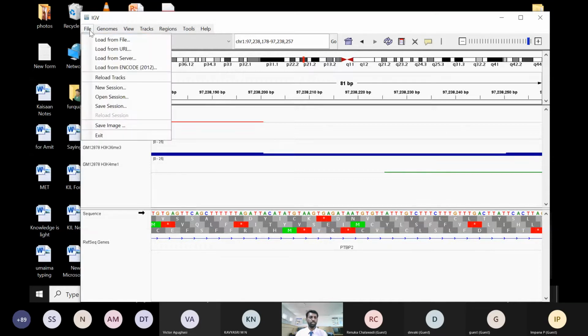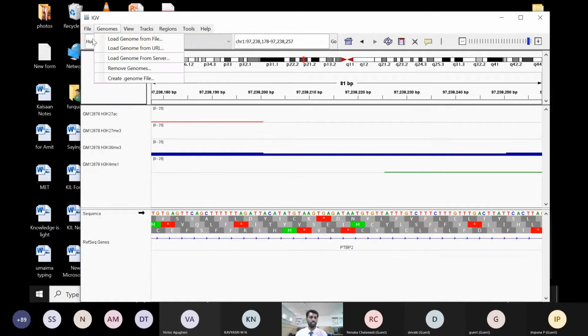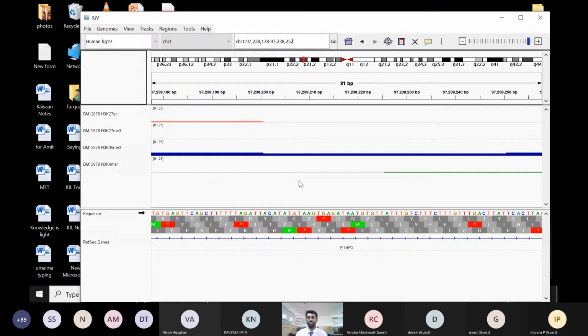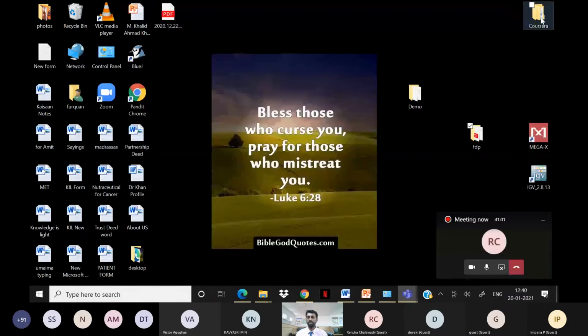Suppose you want to export this file, you can also save this session. You can open and save this session, and you can do all these things. Okay, now this is something about these tools. Actually, there are many features in these tools, but for time constraint, we just move on.